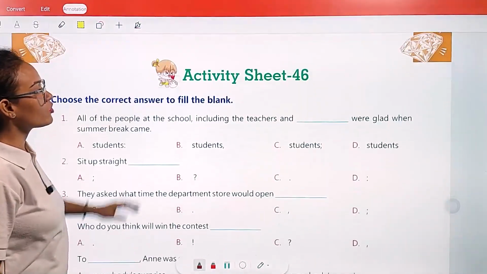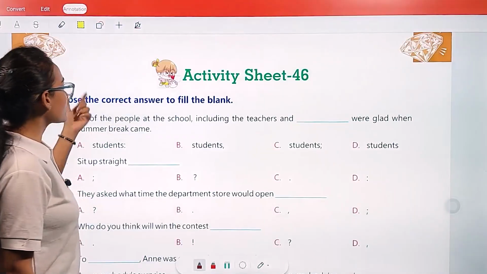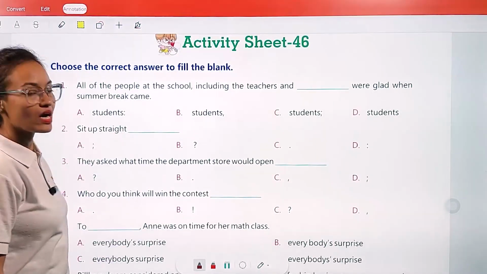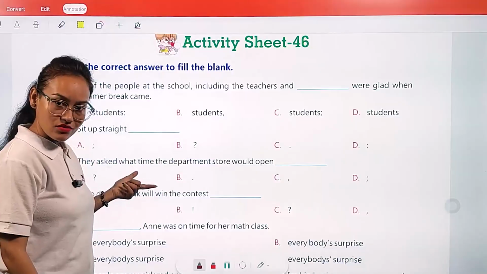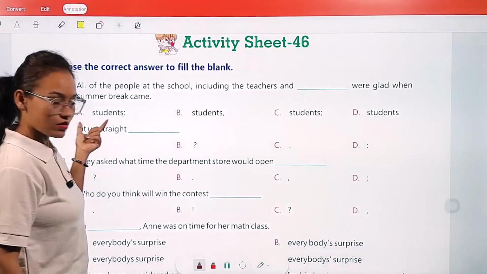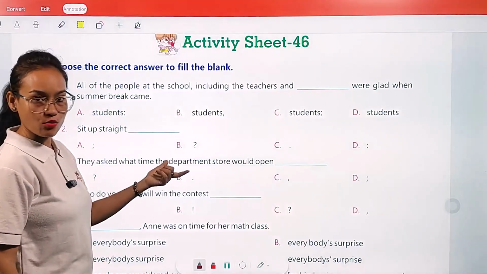Now activity sheet number 46. Here what we are going to do is choose the correct answer to fill the blanks. Okay. Again, same, filling the blanks is given. Now we are going to choose the appropriate answer from the options.